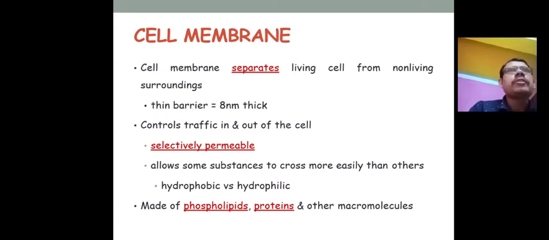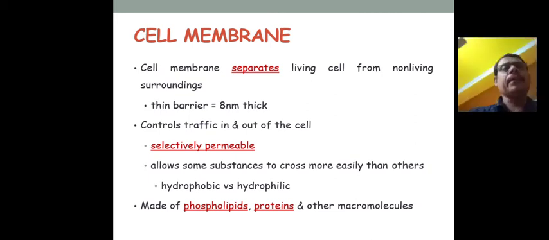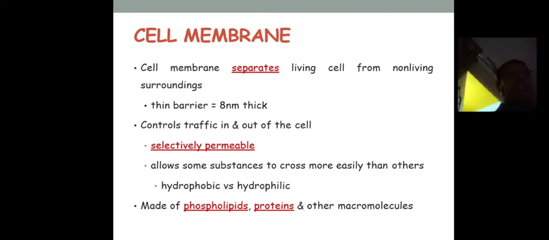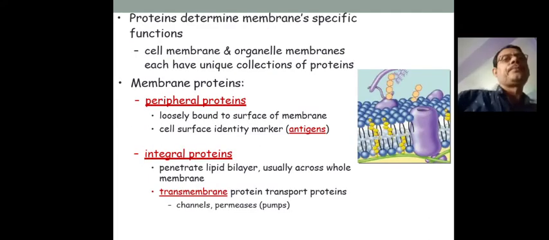So it is called semi-permeable, because some drugs pass into some cells, or vice versa, some particular cells are permeable to some particular substances. Some substances cross more easily than others, hydrophobic versus hydrophilic, as well as phospholipids, proteins, and other macromolecules. This is another factor.